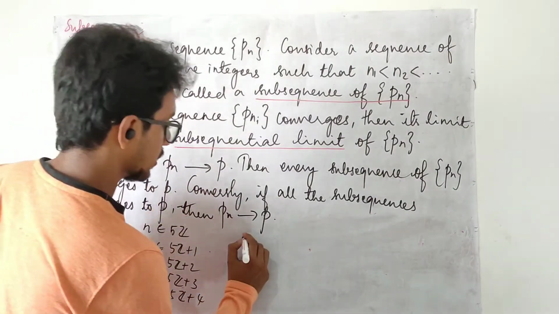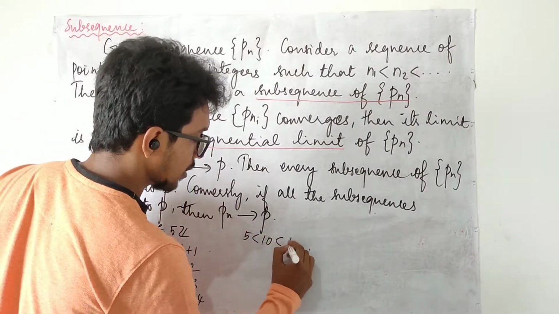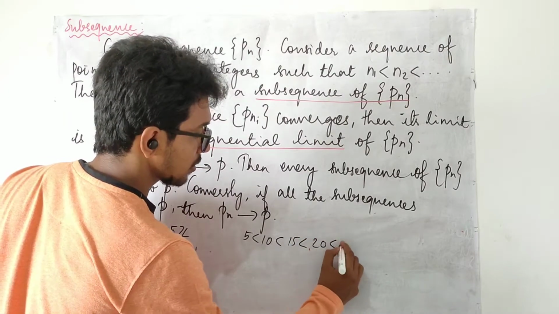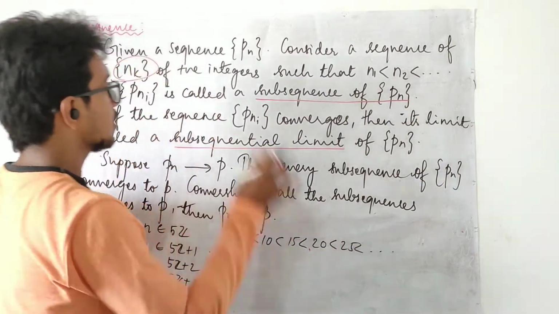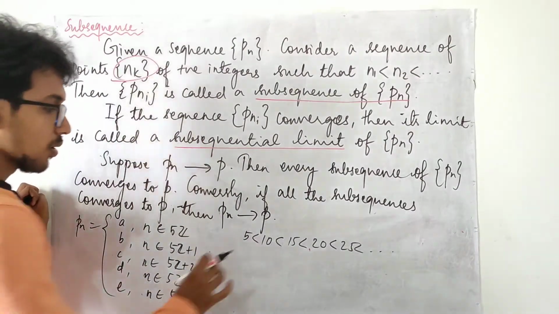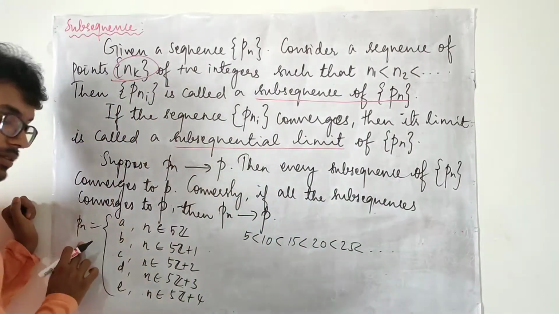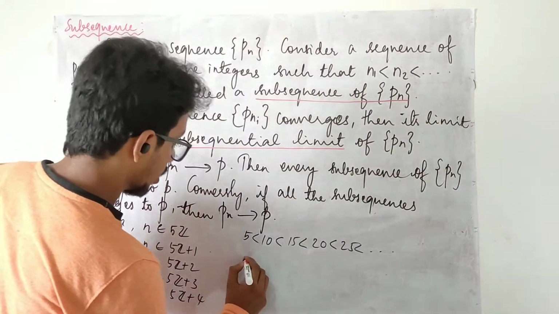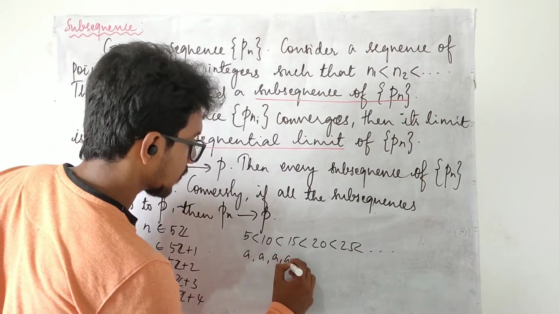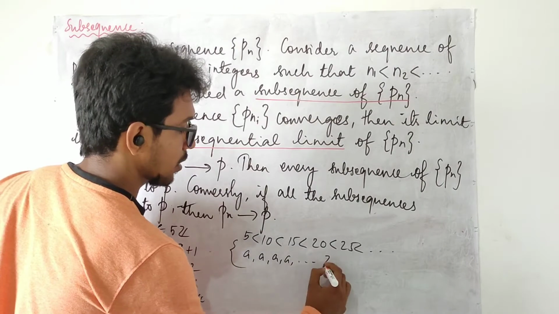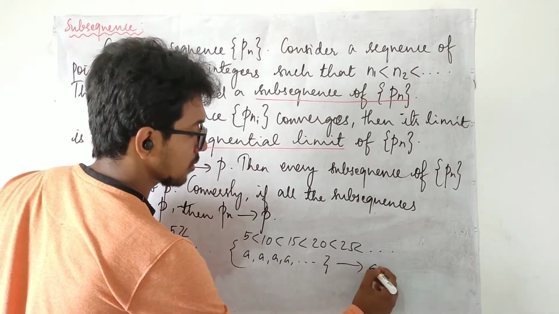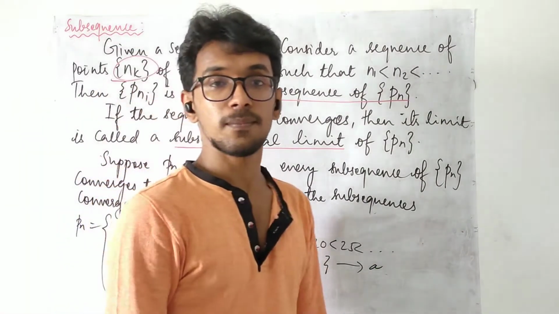That is 5 less than 10, less than 15, less than 20, less than 25. This is the sequence that I am choosing, and I am going to pick the corresponding entries in the sequence, and that is going to be A, A, A, and this is going to converge to A.